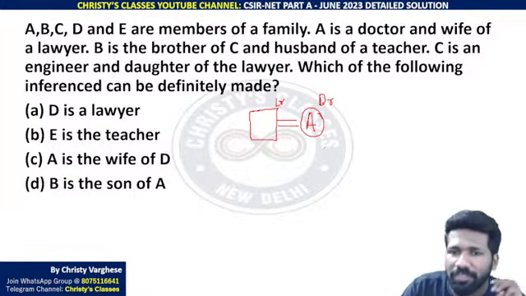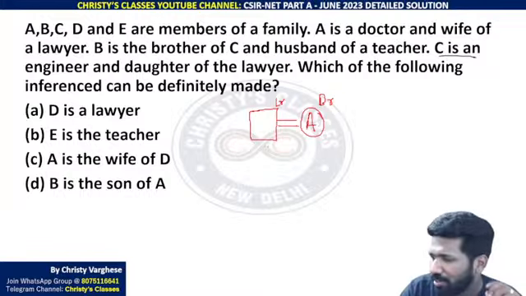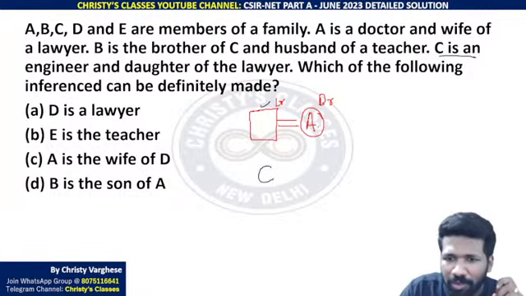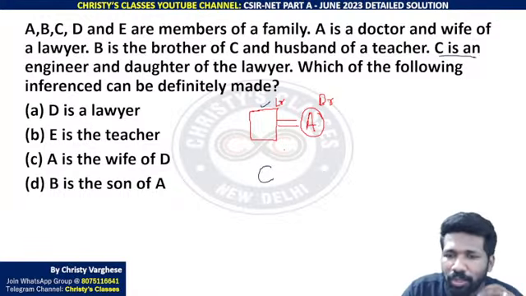B is the brother of C. But we don't have any data connecting B and C with A. So read the next sentence instead. C is an engineer and daughter of the lawyer. Yeah, that is very important information. C is the daughter of the lawyer. This is the lawyer. That means C is the daughter of the lawyer, which means C is the daughter of the doctor, that is A also, because A and the lawyer are married to each other.